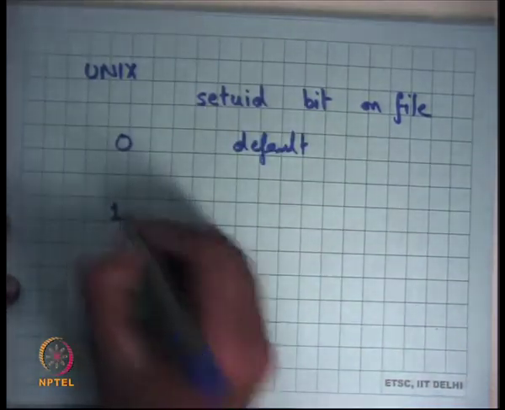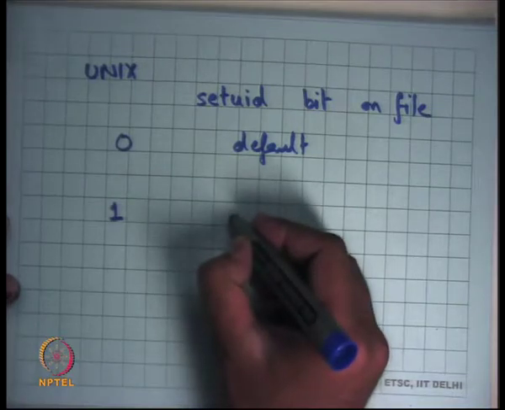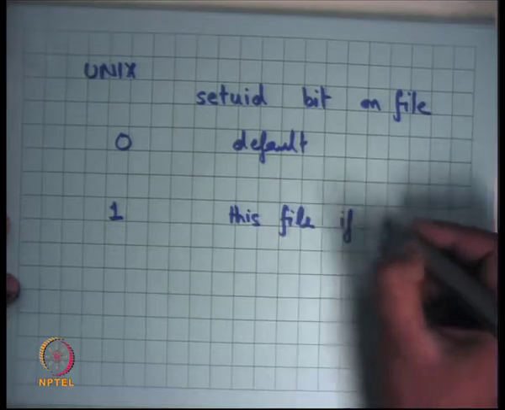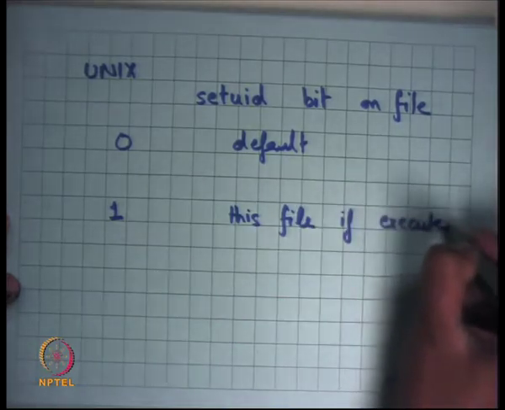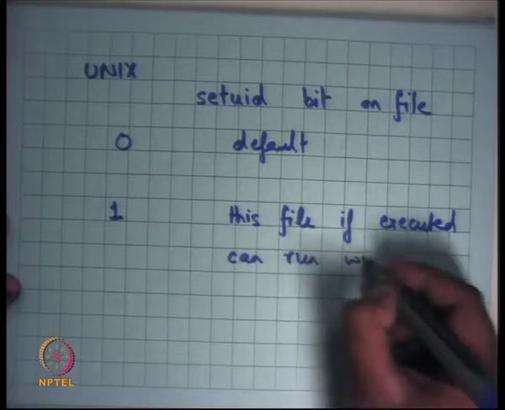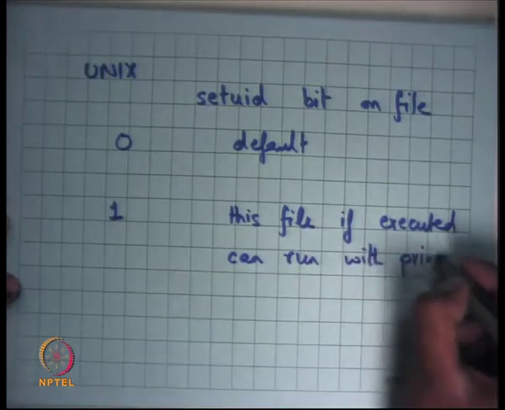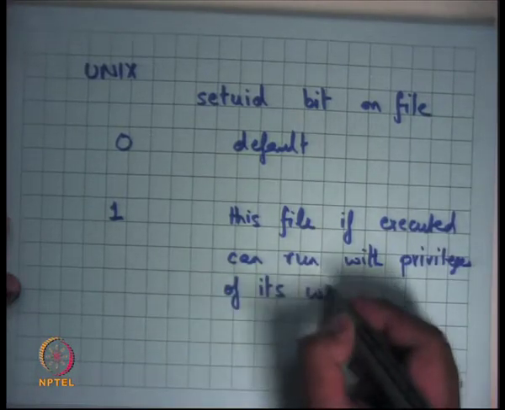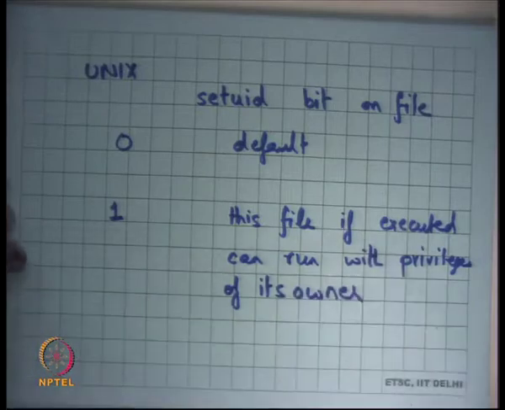But if this bit is 1, then this file, if executed, can run with the privileges of its owner.